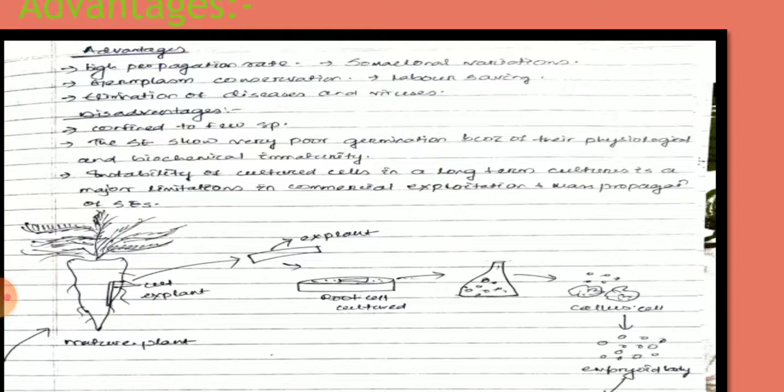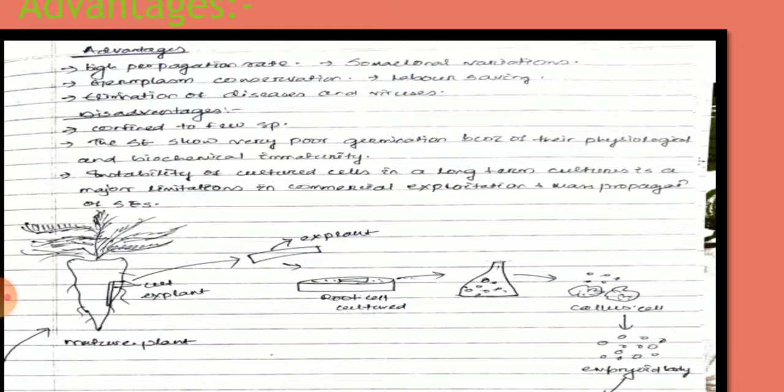So the population of that particular species or plant can be grown up. In this process we conserve that particular germplasm. So it helps in germplasm conservation also.